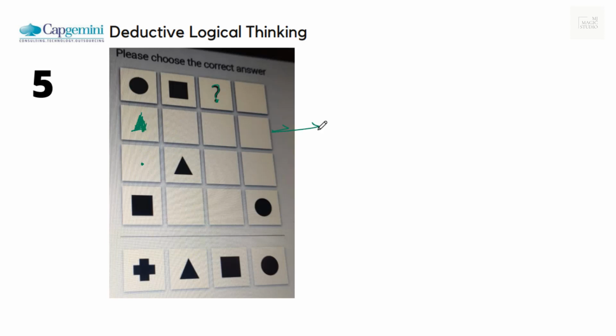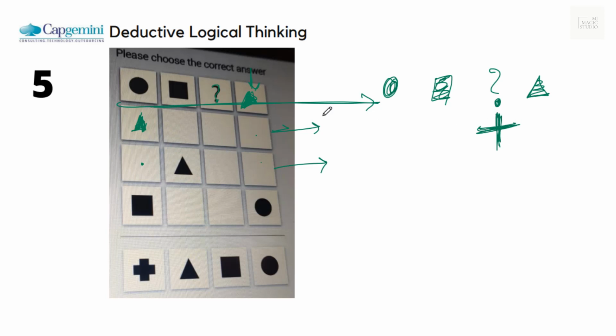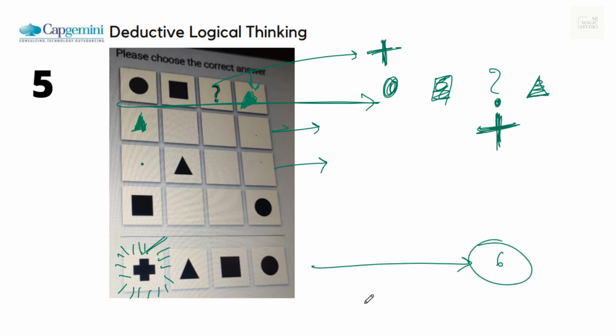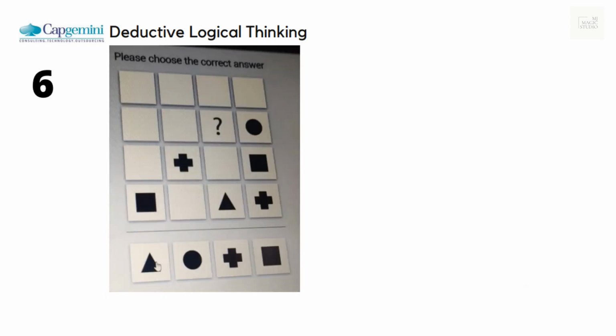Now if I look at row number 2 and row number 3 and column number 4, in these 2 places I cannot put a triangle. That means in column number 4, triangle should be here. Now if I look at the first row, circle is there, square is there, triangle is at the end. So at the place of question mark, it should be only a plus sign. We mark on the plus sign and we get the green light glowing, and you are on to the next one.